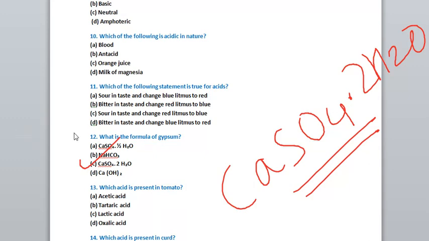Now you have question number 13. Which acid is present in tomato? So can you tell me which acid is present in tomato? It is oxalic acid. Option D, oxalic acid, is the correct answer.